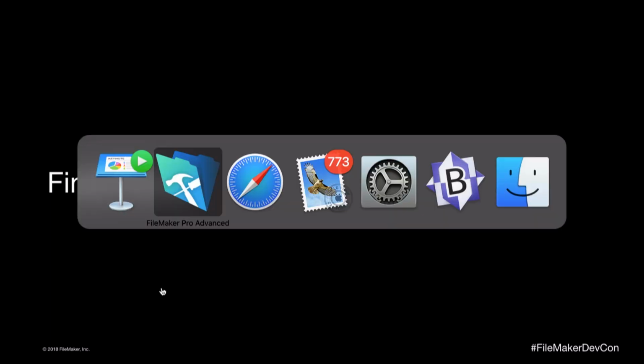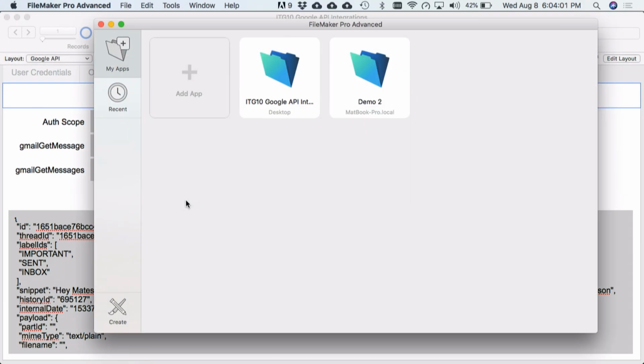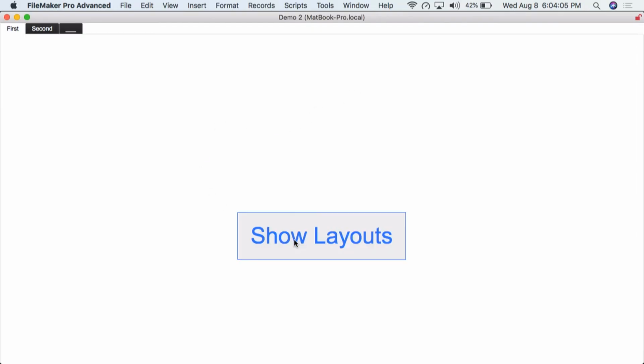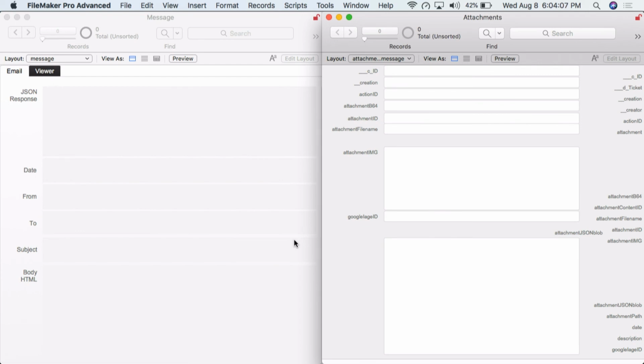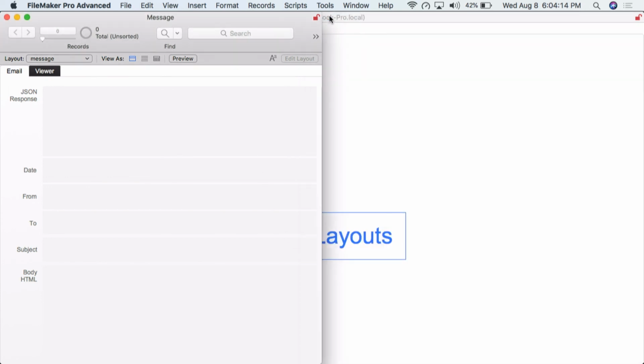So let's do one more demo. Let's go back here. Demo 2. Okay, all right, so what I'm doing right here is showing you two layouts. I've got 0 records in either one. I'm going to close both of these.